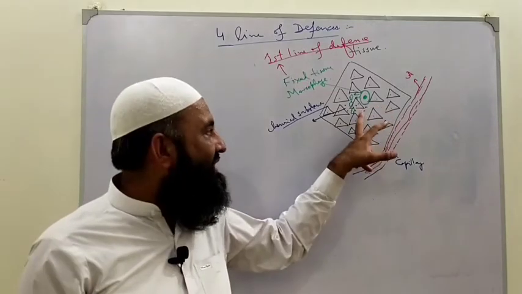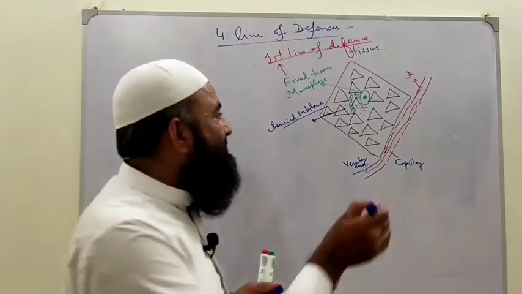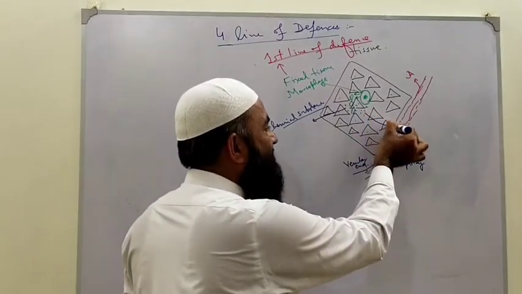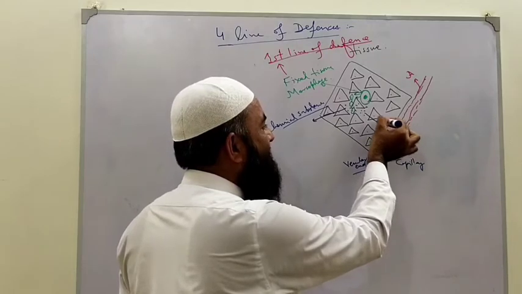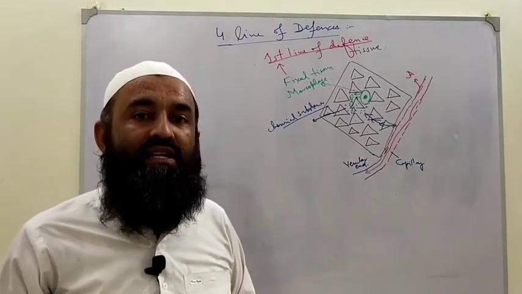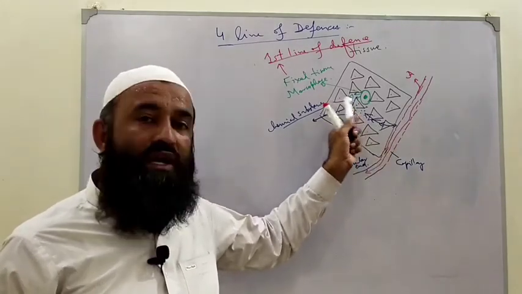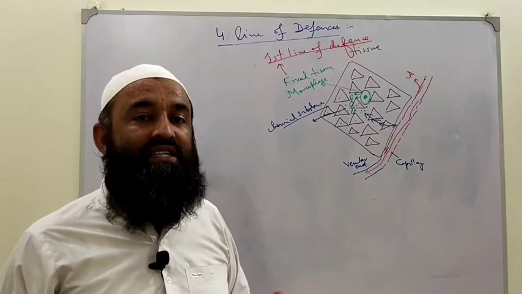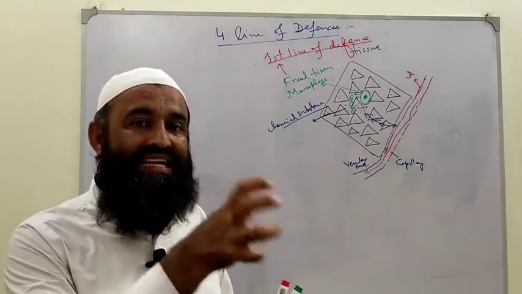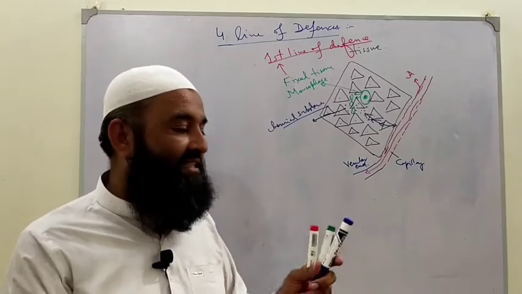So these chemical substances will attract another important cell from the blood, from the nearby capillaries. These cells will also come and try to kill this bacteria, so they will chemically attract other important phagocytic cells.